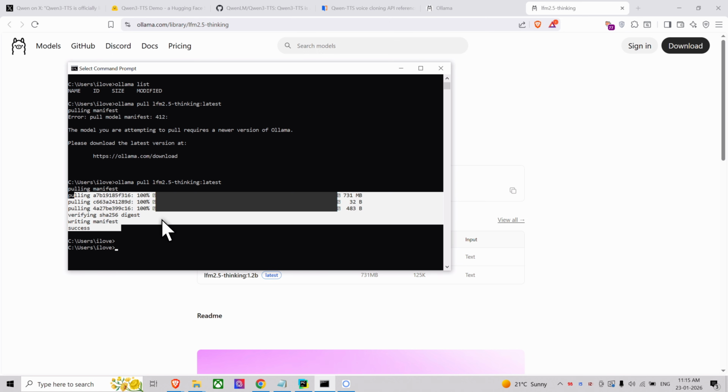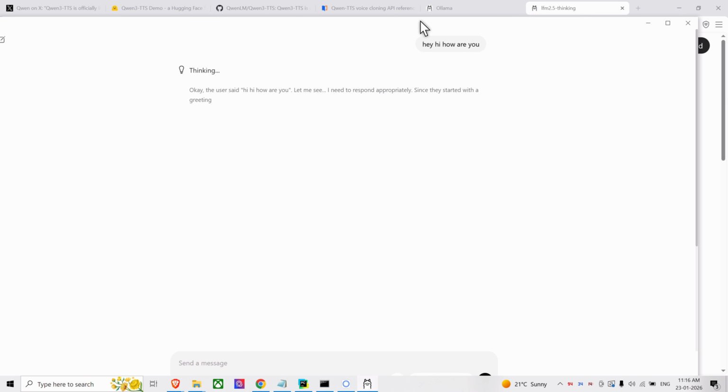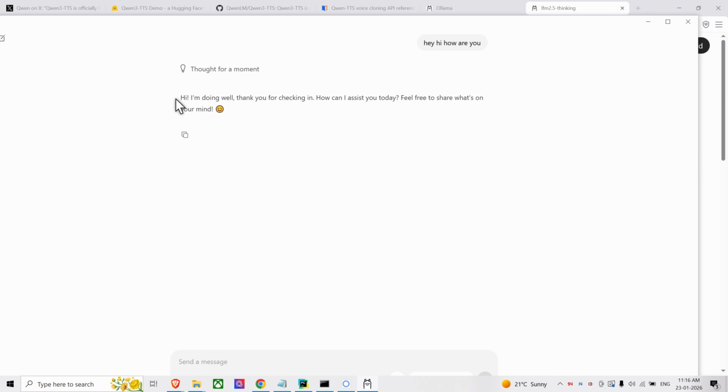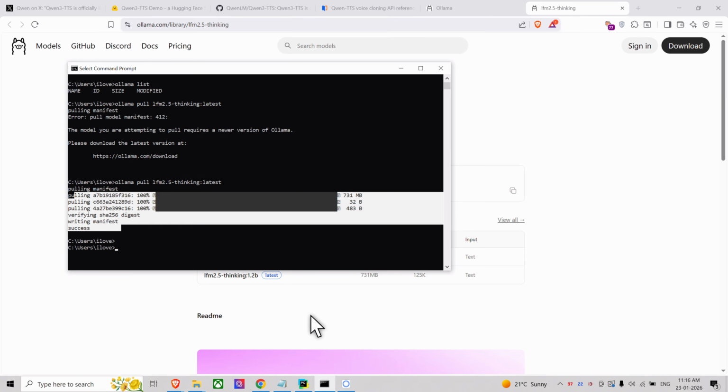This model is in my local now, and Ollama can be used for inferencing it. Let me try it in the GUI. It was okay. Got the response. So I'm going to use the same model in the code as well.